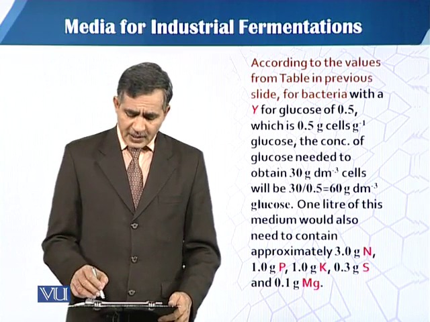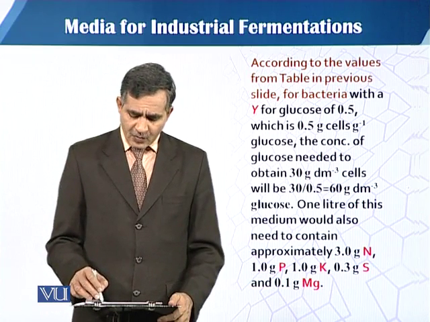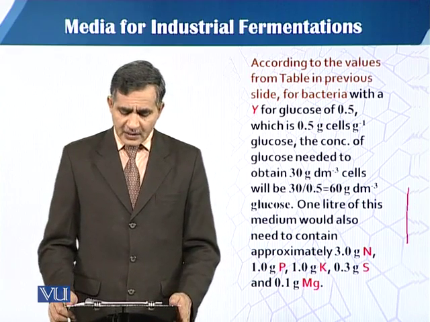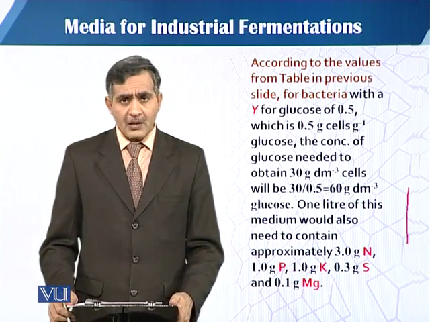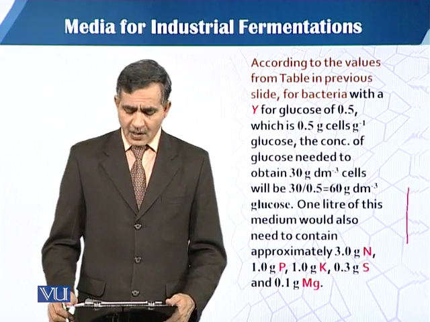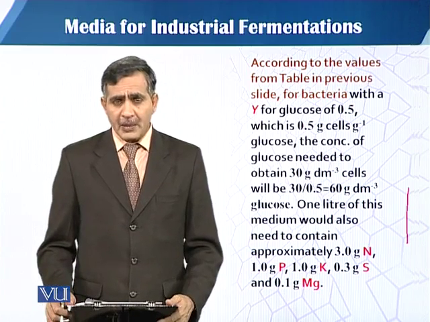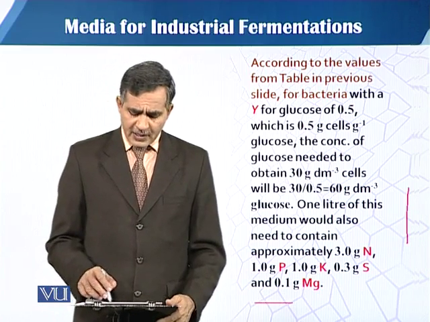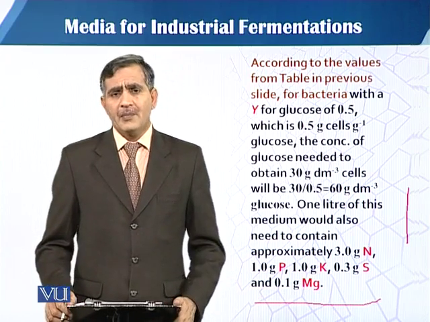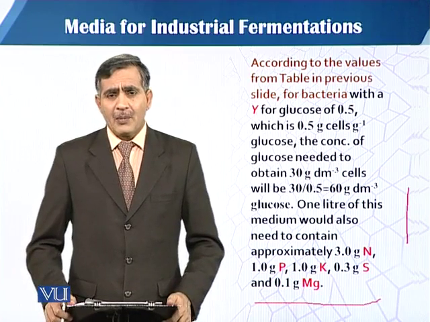By using this, we can see that approximately 1 liter of the medium would also need to contain approximately 3 gram of nitrogen, 1 gram of phosphorus, 1 gram of potassium, 0.3 gram of sulfur, and 0.1 gram of magnesium. This is the basic need when we have to design a medium in which we want to produce the desired biomass.